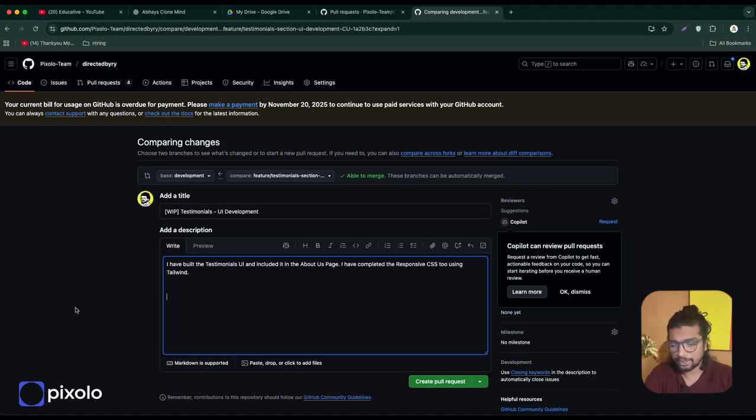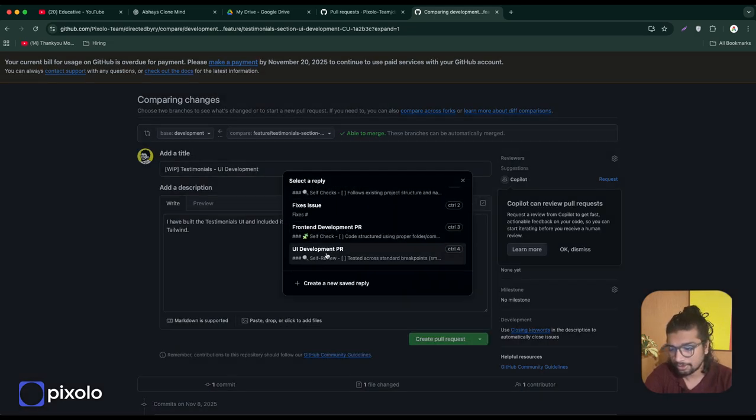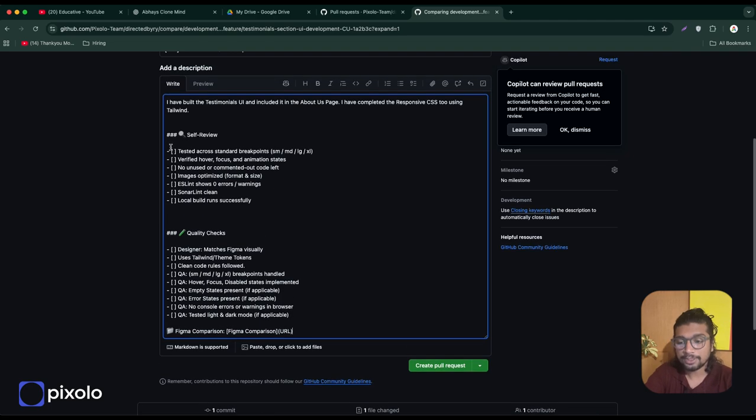Now, apart from this, normally every company would have their own process that you want to follow while raising PRs. Normally, there will be a saved template that you can use. So this is my UI development. So I'm going to use a UI development template, which comes with a checklist. So why is this checklist important? Even if you don't have a predefined template of a checklist, try adding a checklist. This is for our own safety. This is for our own self-review, that these are the things that I want to do before I tell that my PR is ready, so that I don't forget something.